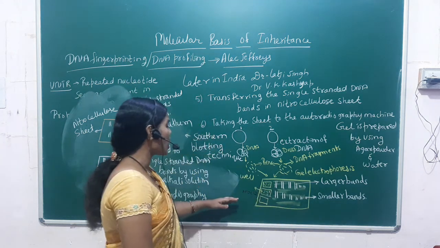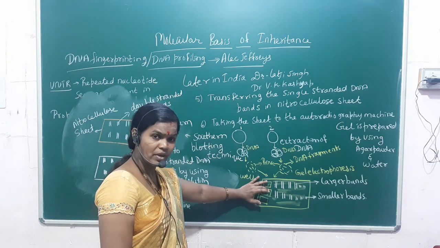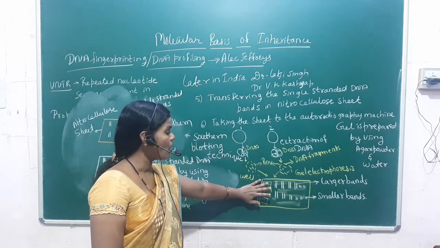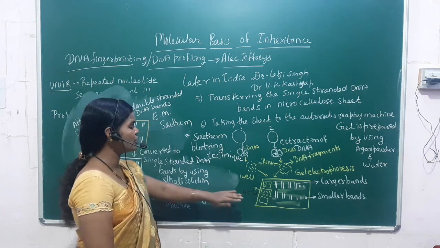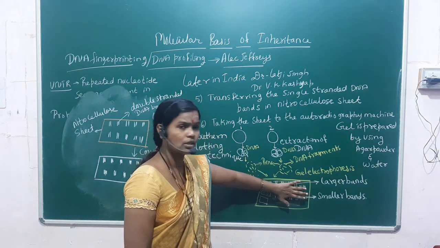Then after getting the double stranded DNA bands in the gel electrophoresis, on that we are keeping the nitrocellulose sheet. Okay, on that what we are doing? We are keeping the nitrocellulose sheet there.